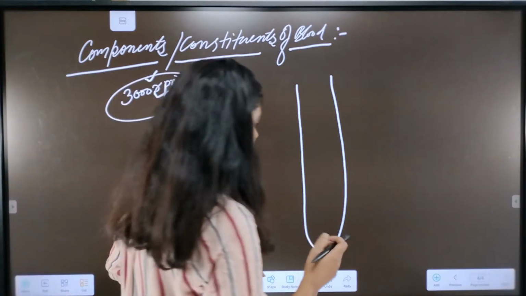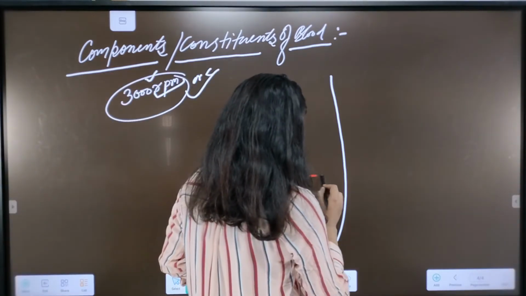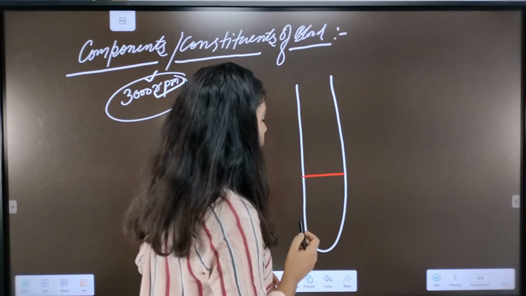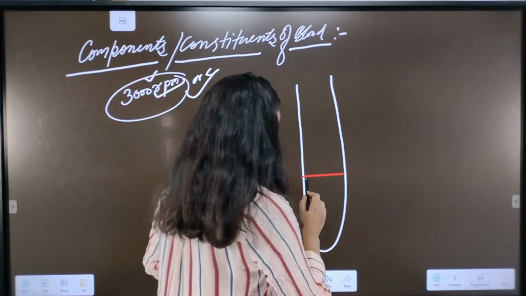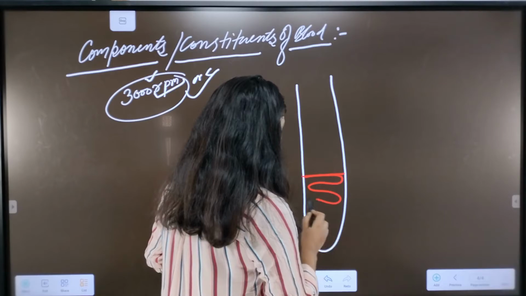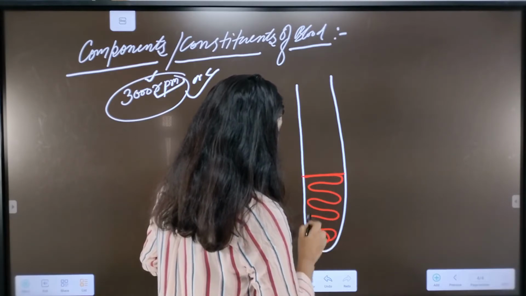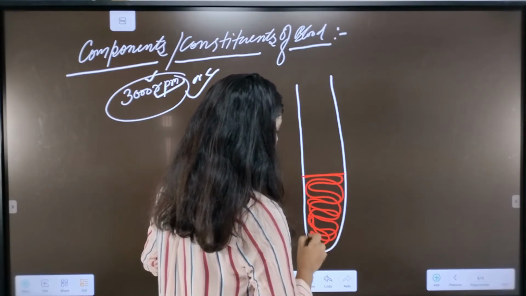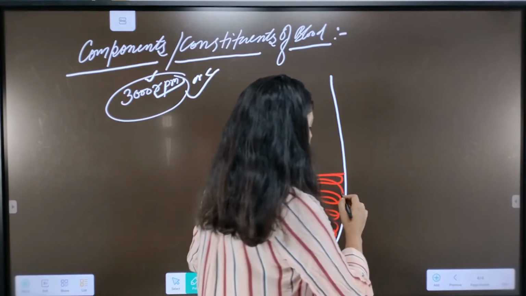Okay, so according to their density they will divide it, and the lowermost part will be acquired by the RBCs.